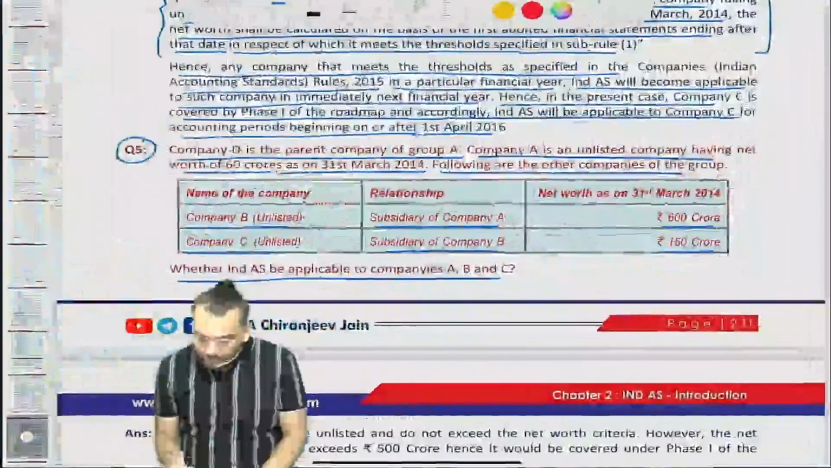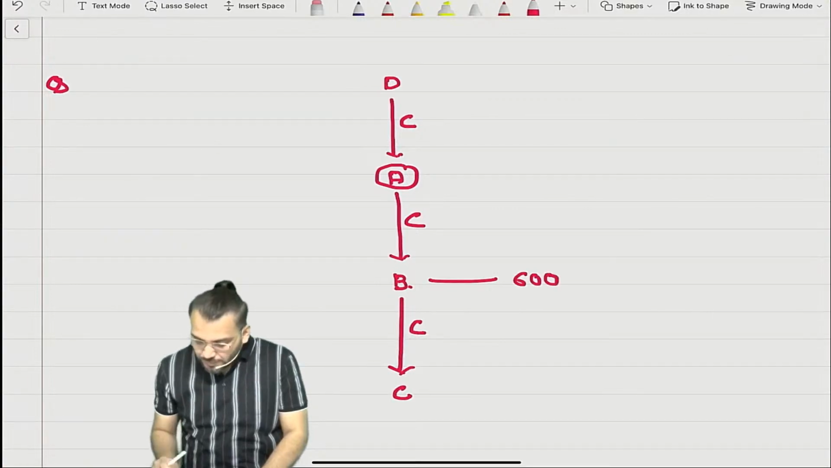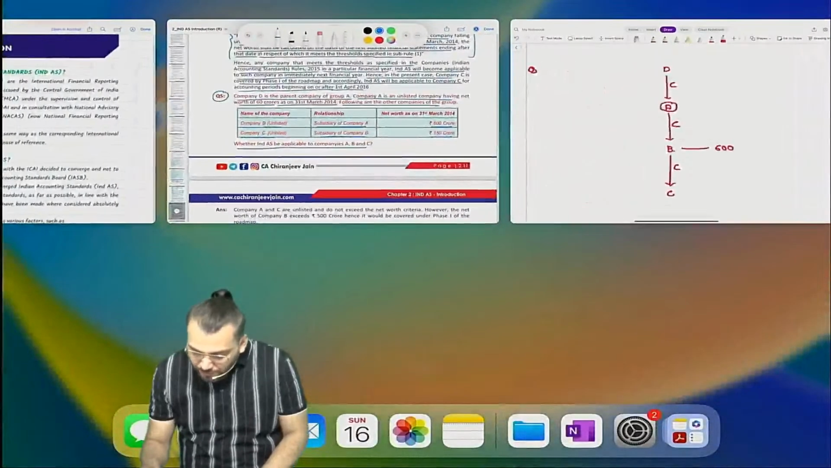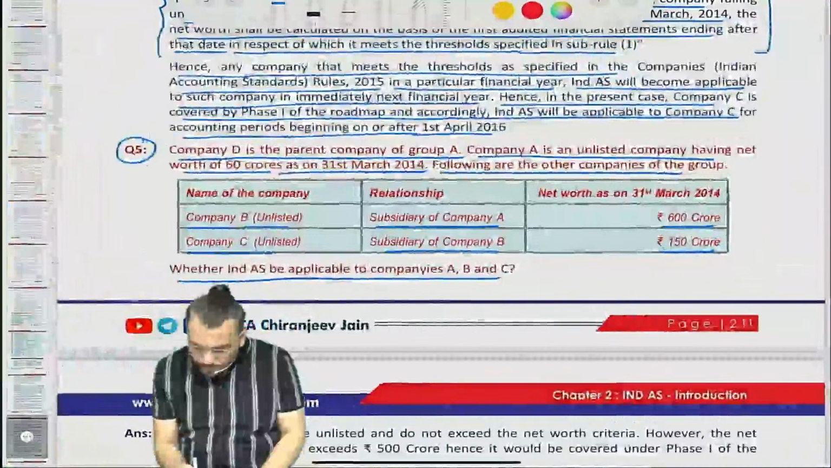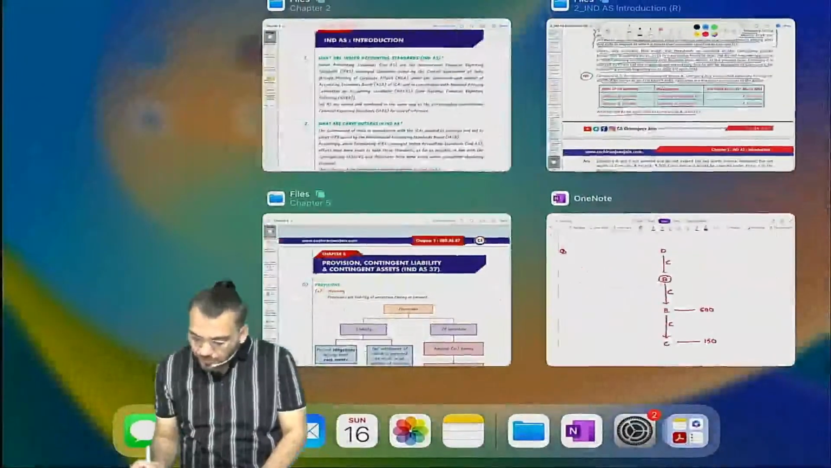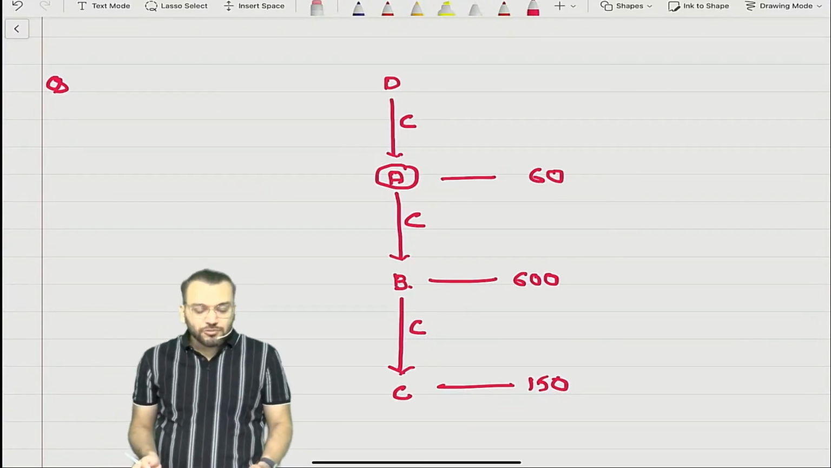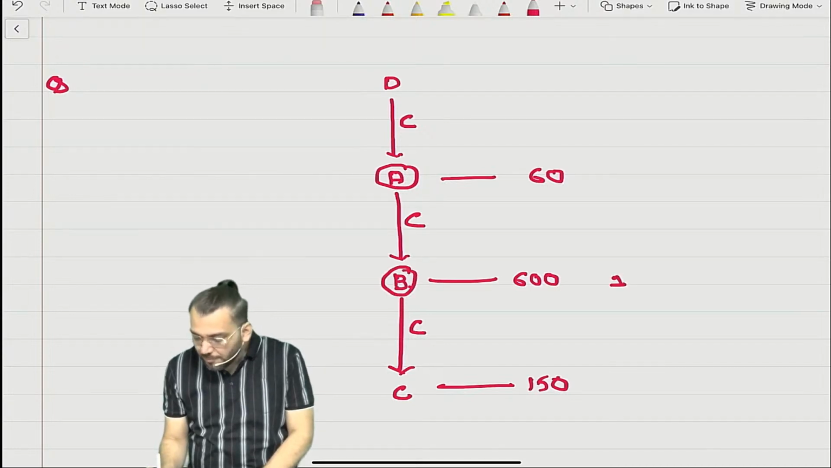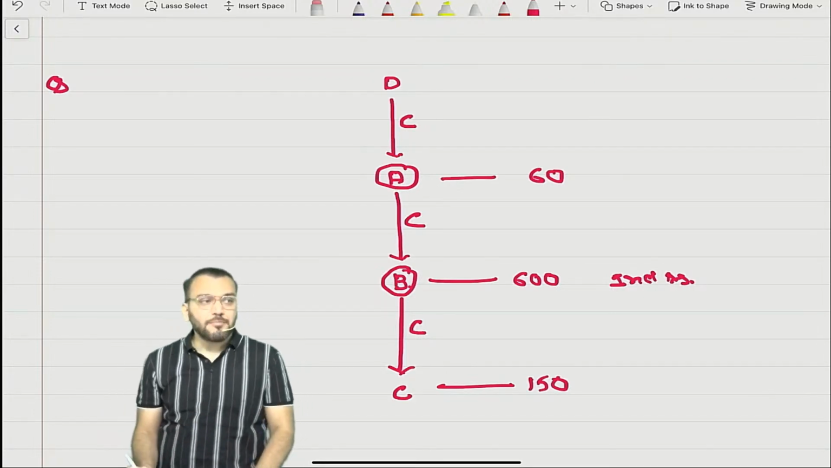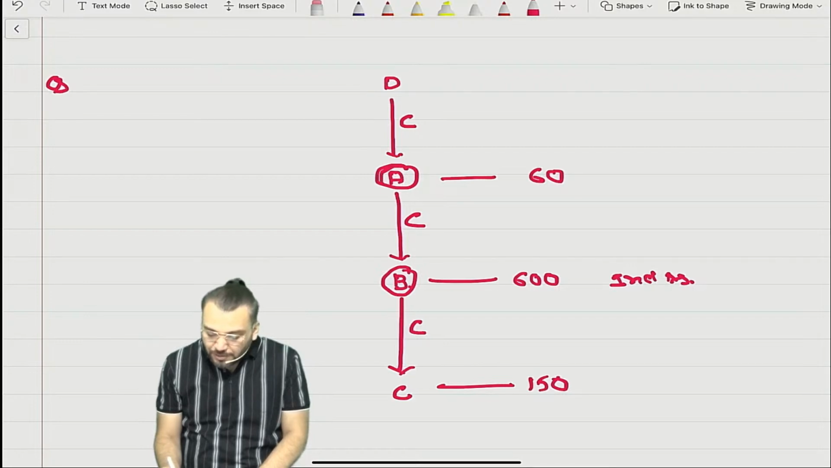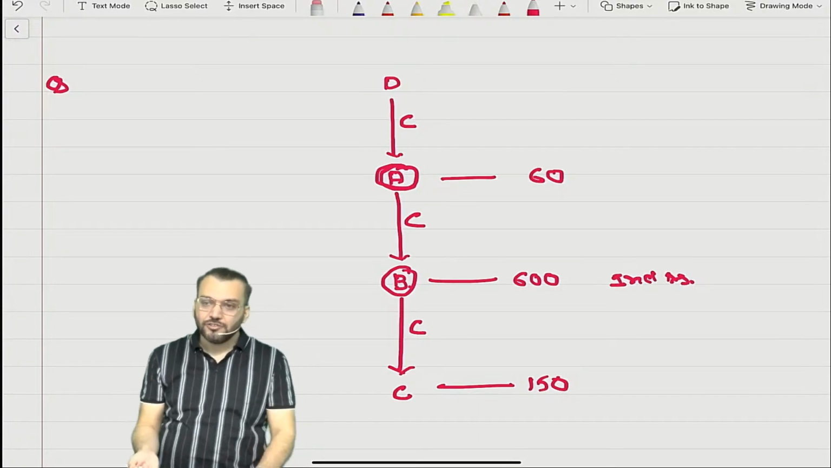Now what have they given? What is the net worth? Company B, 600 crore. Company C, 150 crore. And for company A also, 60 crore. Correct? So can I say, in this diagram, that Ind AS will be applicable to B under phase 1 only? If Ind AS is applicable for B, then Ind AS will be applicable to A as well as C also.